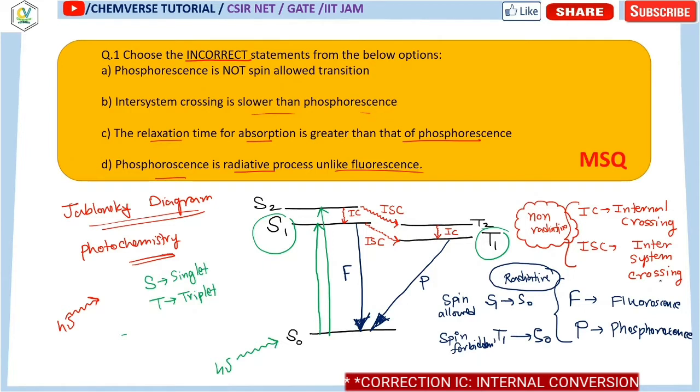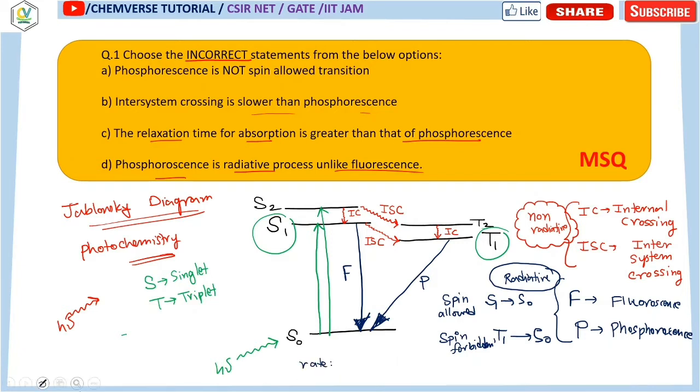Now there is one more point. What is the rate of these processes? If you compare the rates, you will find that absorption has the highest rate. These transitions are nothing but the absorption. Then the rates of internal conversion and intersystem crossing are more or less equal.